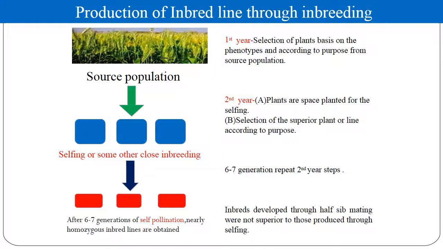Production of inbred line through inbreeding. In the first year, plants are selected based on phenotyping and according to purpose from the source population. Then in the second year, plants are spaced and planted for selfing, then superior plants or lines are selected according to purpose. Then after 6 to 7 generations, the second year step is repeated. The inbreds developed through half-sib mating were not superior to those produced through selfing.